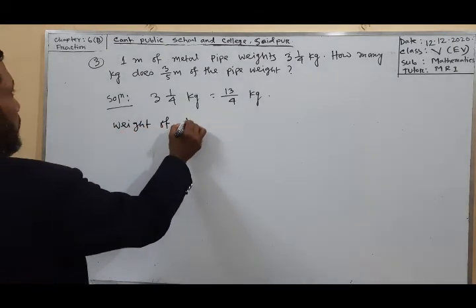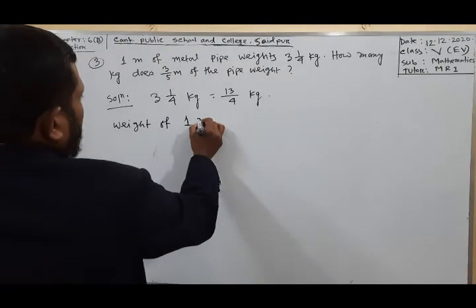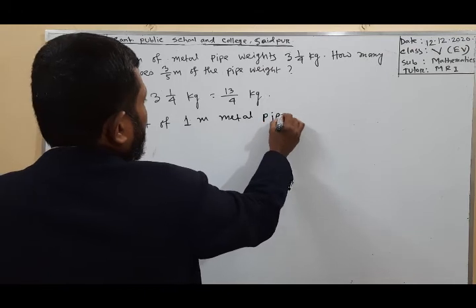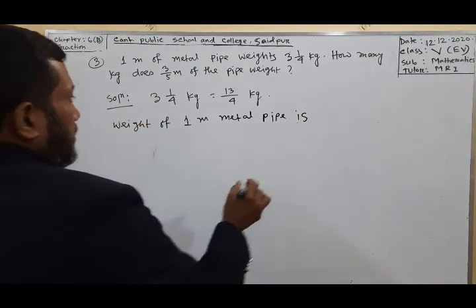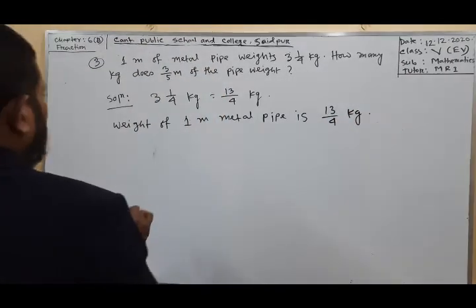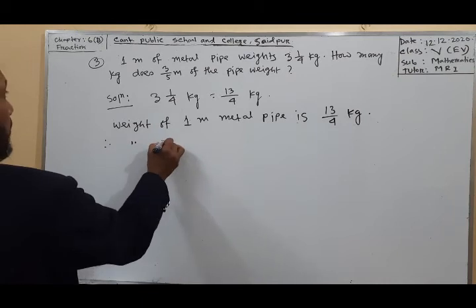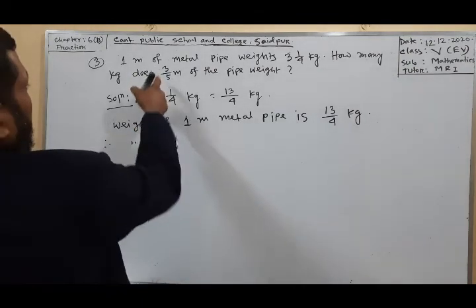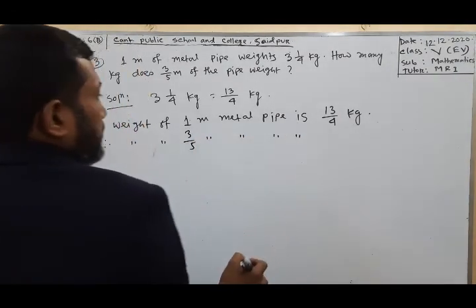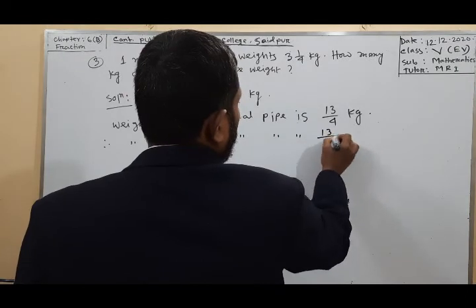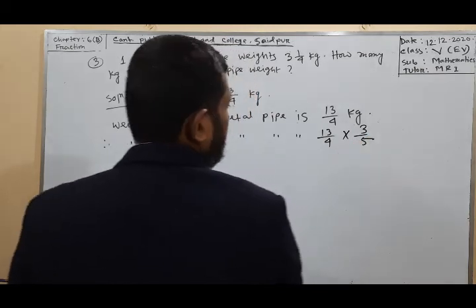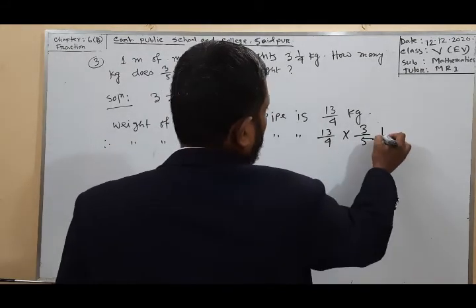The weight of 1 meter of metal pipe is 13 by 4 kg. Therefore the weight of 3 by 5 meter of metal pipe will be 13 by 4 multiplied by 3 by 5 kg.